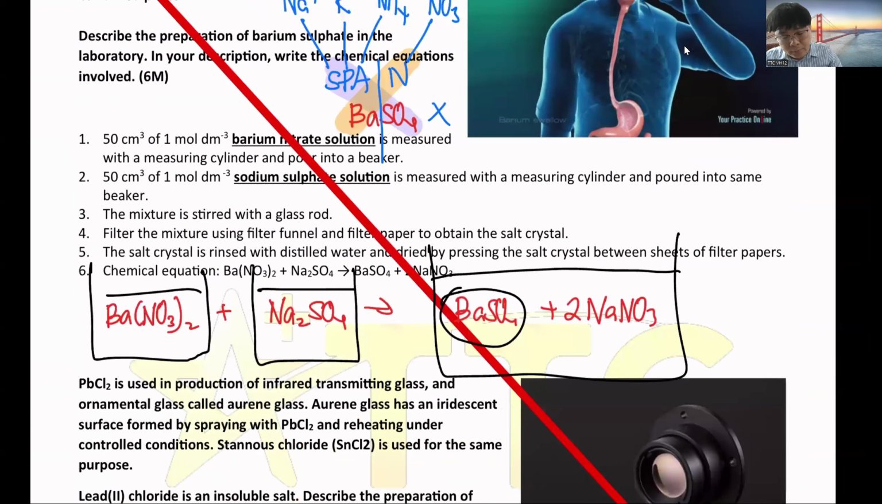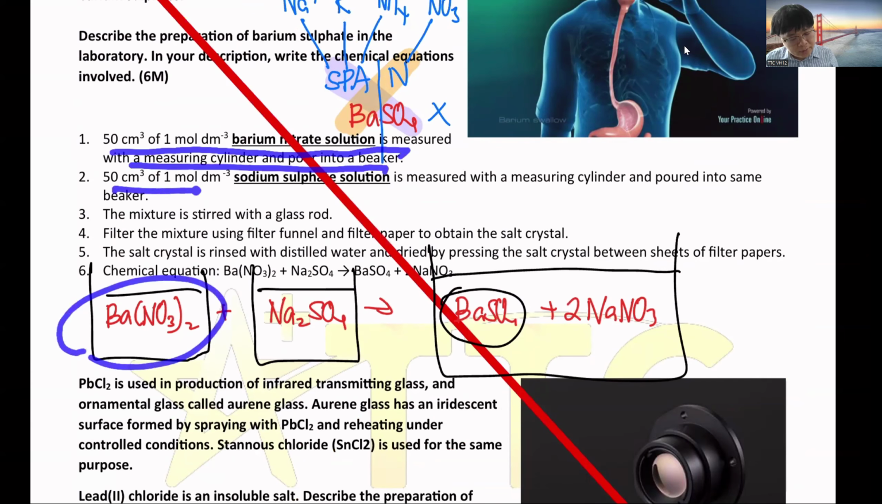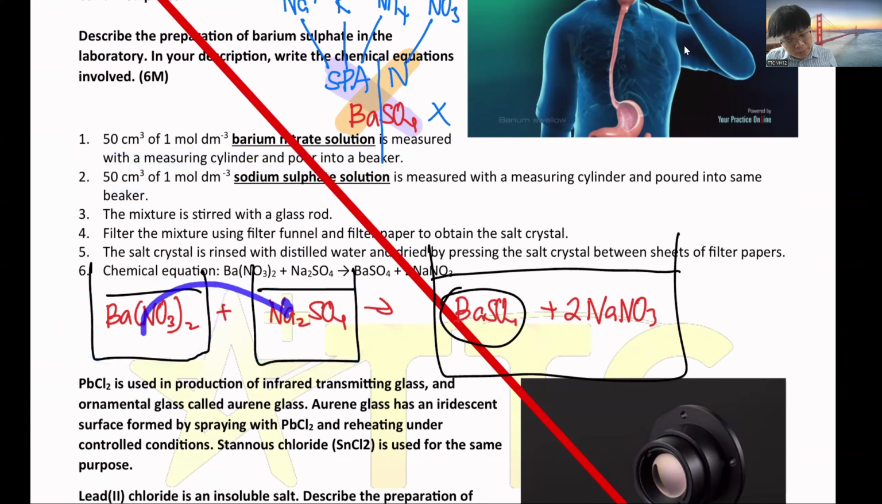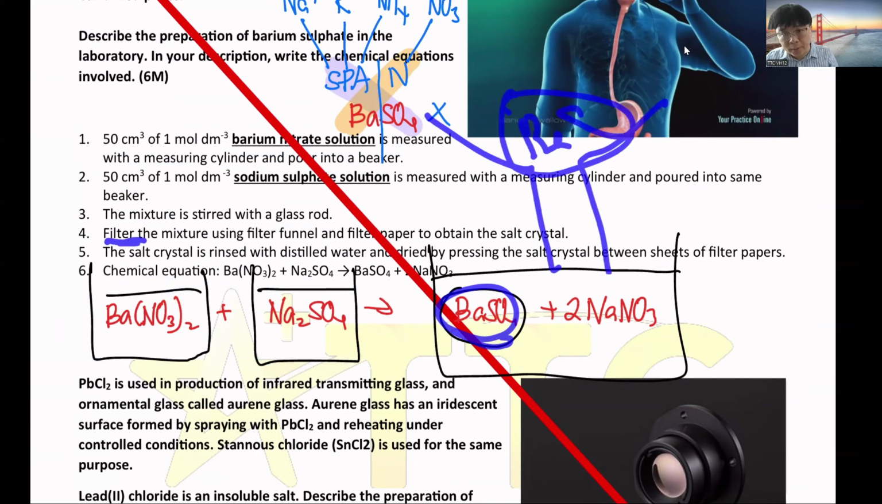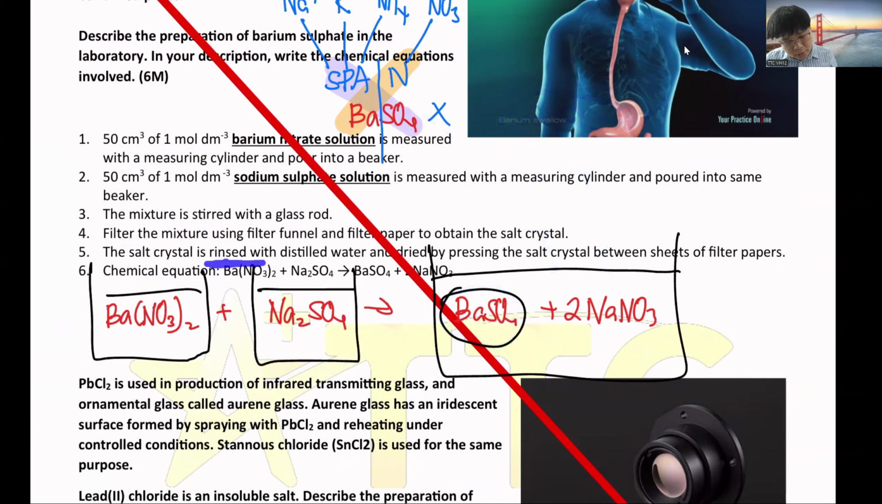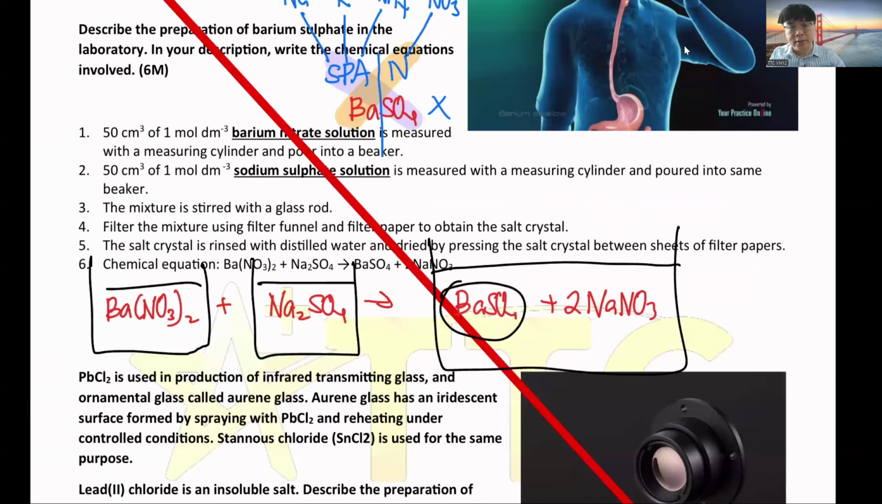So you can see from here, 50 cm³ of 1 mole per dm³ barium nitrate solution is measured in a measuring cylinder and poured into the beaker. 50 cm³ of sodium sulfate solution is poured into the beaker. Mix the two together and stir with a glass rod. Then you get your barium sulfate. Filter it out. Once you filter it out, your barium sulfate will be here. Then rinse with distilled water and dry. So this is the concept of producing the insoluble salt.